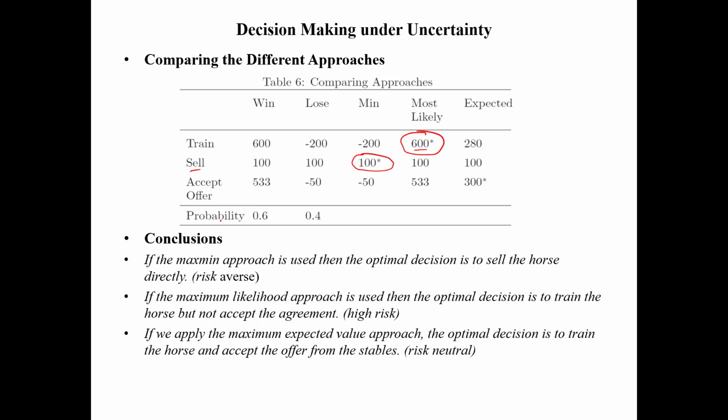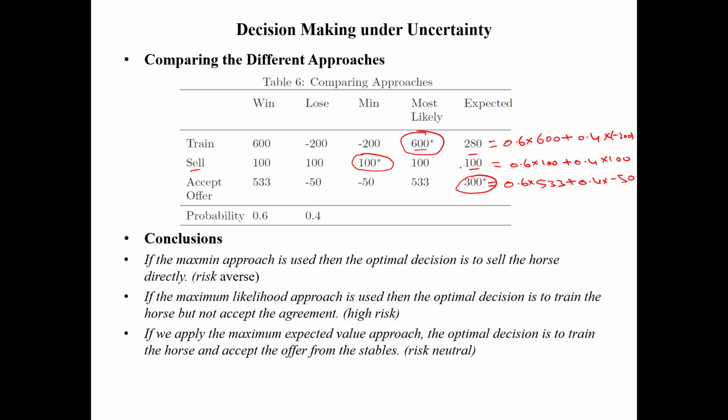The third approach is the expected payoff approach. For training, we get 0.6 times 600 plus 0.4 times minus 200, which is equal to 280. For selling, 0.6 times 100 plus 0.4 times 100, so you get 100. For accepting the offer, 0.6 times 533 plus 0.4 times minus 50, which gives the payoff of about 300.